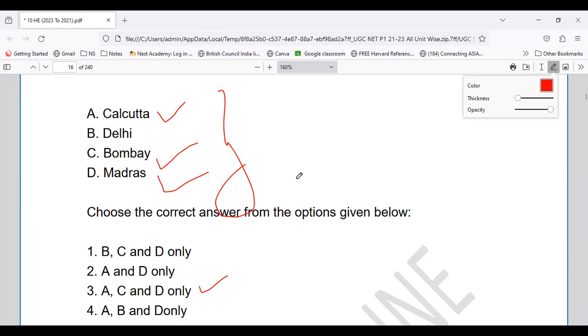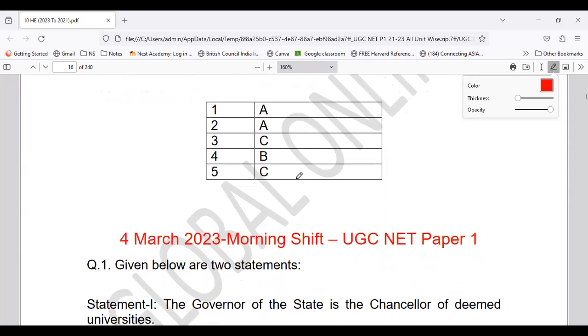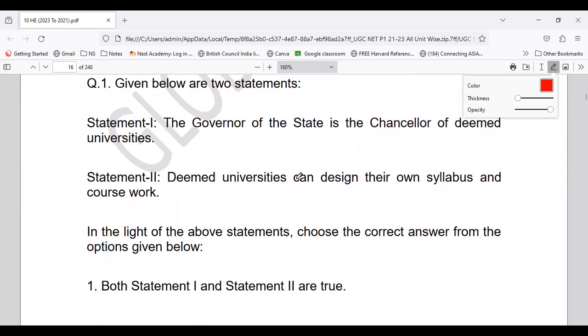Yes. Okay, coming to the next set of questions, everyone. So we have again 2 statements. You have to tell whether they are correct, incorrect, true or false. The governor of the state is the chancellor of deemed university, or deemed university can design their own syllabus and coursework. So you have to tell, okay, whether the governor is the chancellor and whether they can design their own syllabus and the coursework.